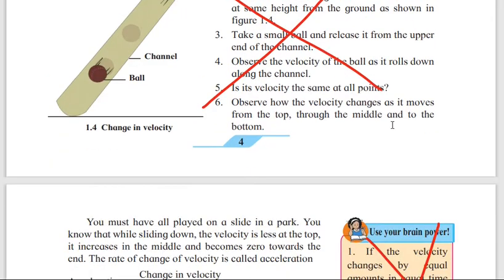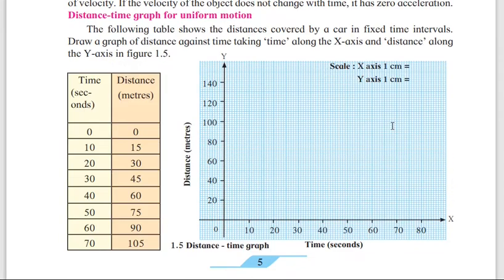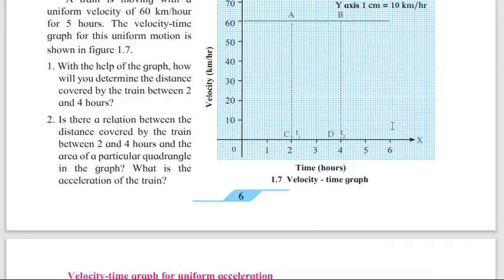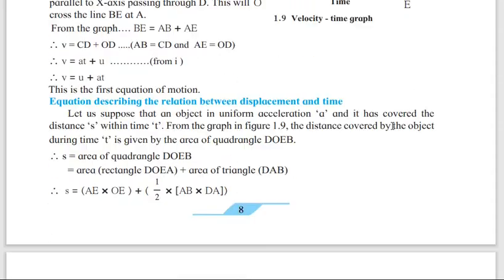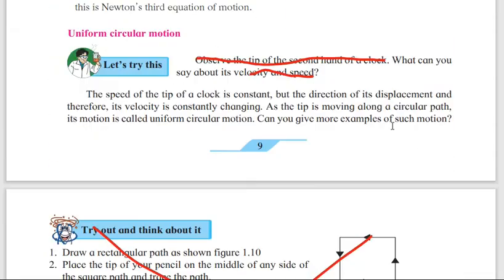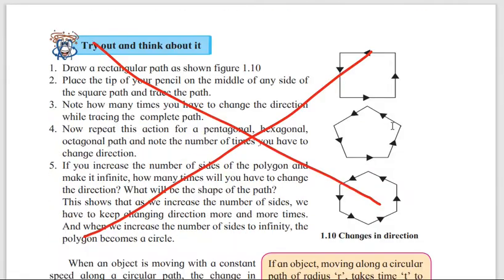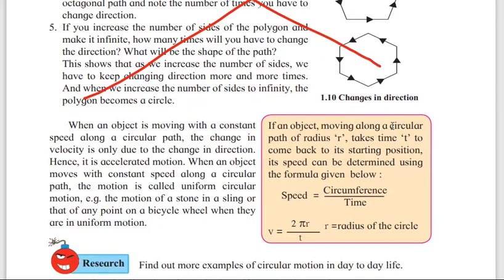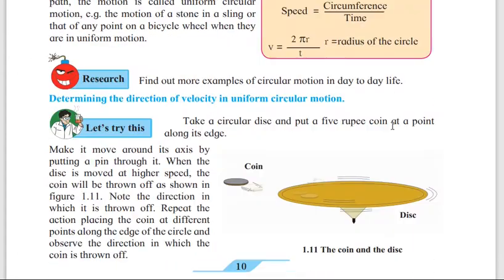Related to this you will not get any question answers. Then again use your brain power, page number 5. Page number 6, again use your brain power. Page number 7 you have to do all. Page number 8 again you have to do all. 9 also there is, see again let's try this is not there. Then page number 10, try out and think about it. So from here, that is 1 2 3 4 5, all the points has been cancelled.